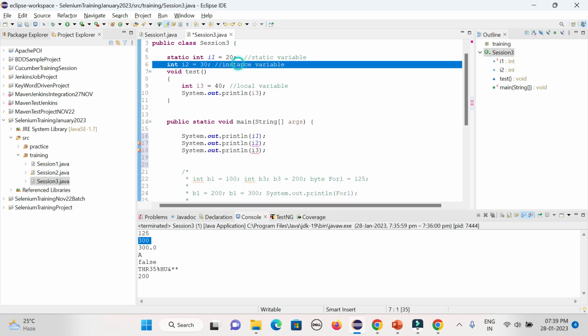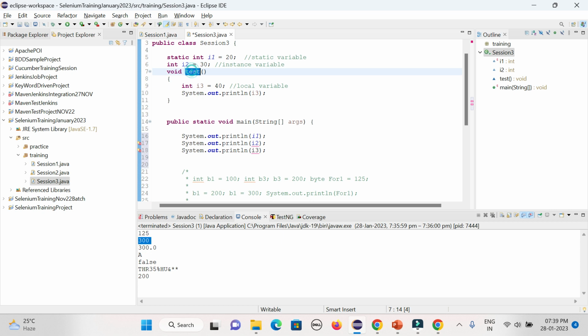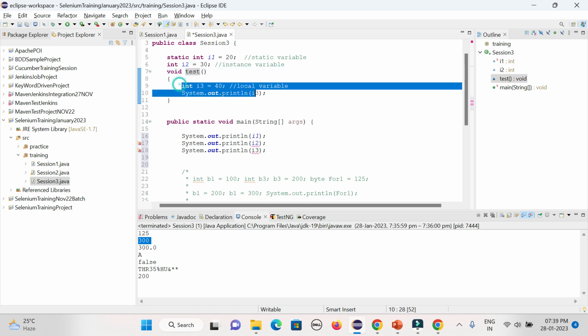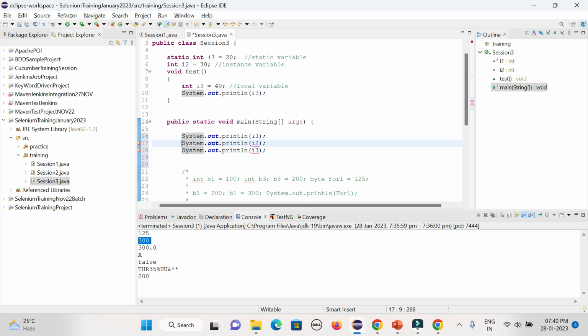Second one is the instance variable, meaning these are non-static. In case you have to use them, first you need to create an object or instance of the class, then you can use them, otherwise you cannot. And a local variable is only accessible in the local method. If you call the local method then you can use it, but not using the variable name directly. You can see here the error message for I2, cannot make a static reference to the non-static field, and for I3, cannot be resolved to a variable. So the next question will come, how can I use those two variables?